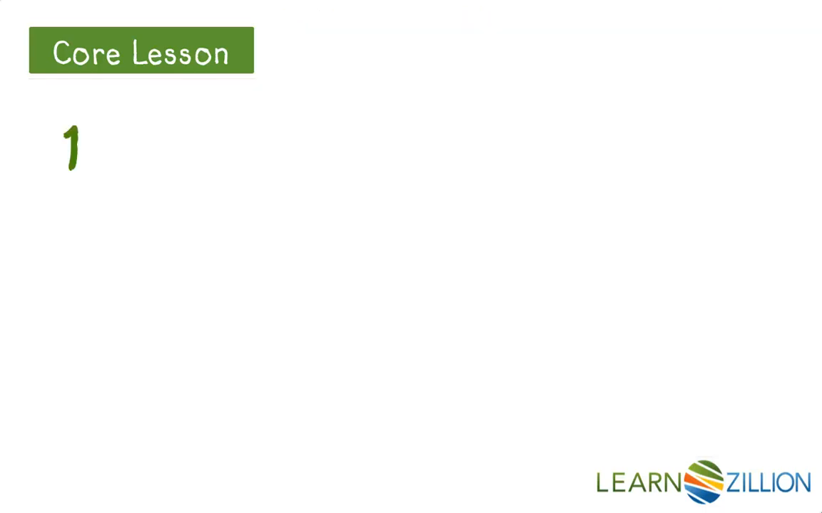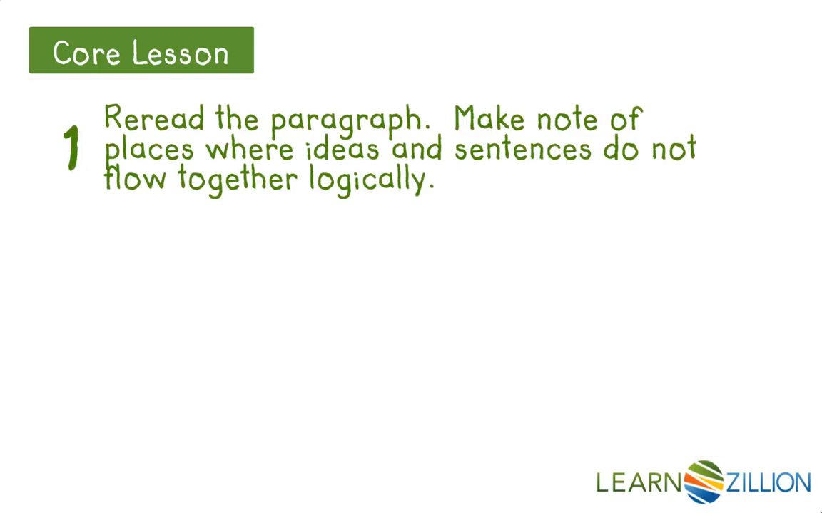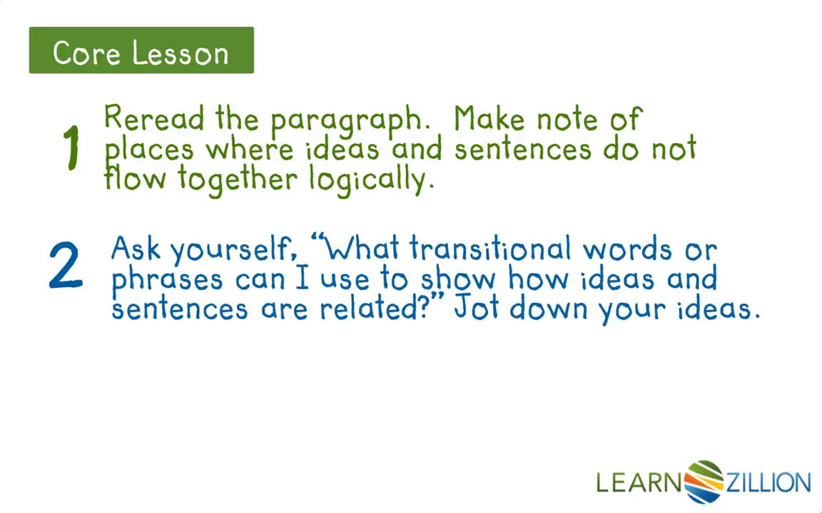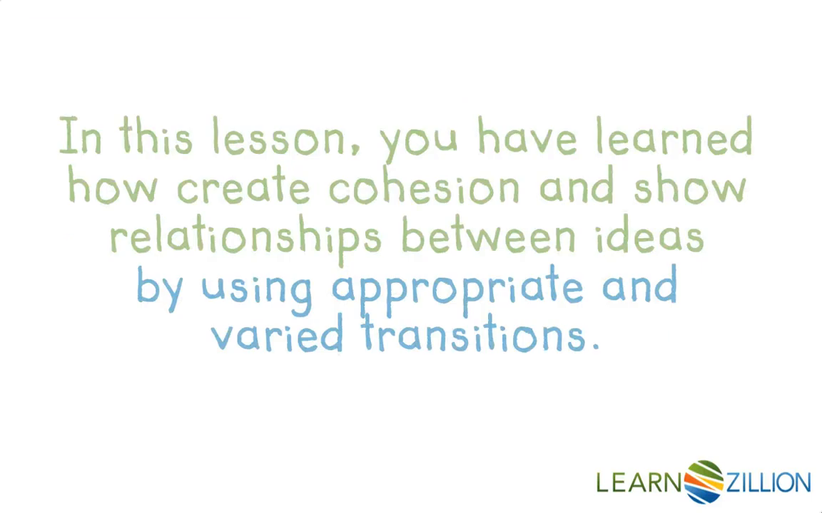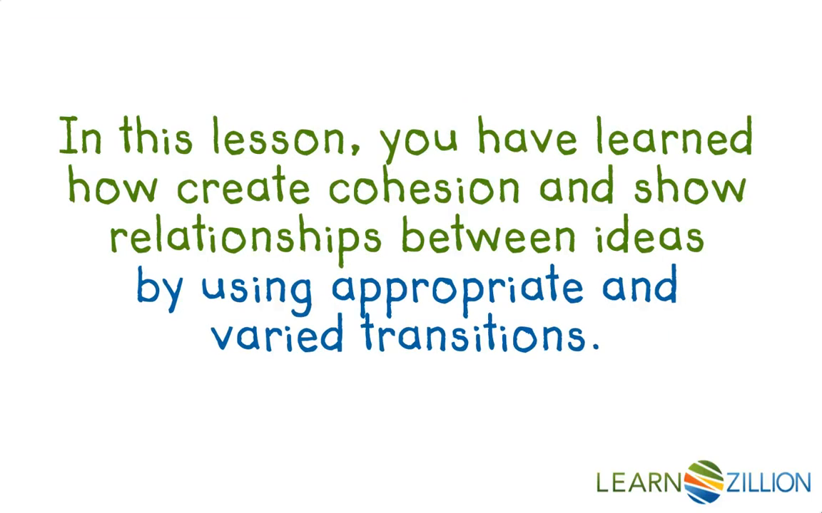Let's review the steps in our lesson. Step 1, reread the paragraph. Make note of places where ideas and sentences do not flow together logically. Step 2, ask yourself, what transitional words or phrases can I use to show how ideas and sentences are related? Jot down your ideas. And step 3, revise the sentences in the paragraph. Reread and evaluate the effectiveness of the new transitions. In this lesson, you have learned how to create cohesion and show relationships between ideas by using appropriate and varied transitions.